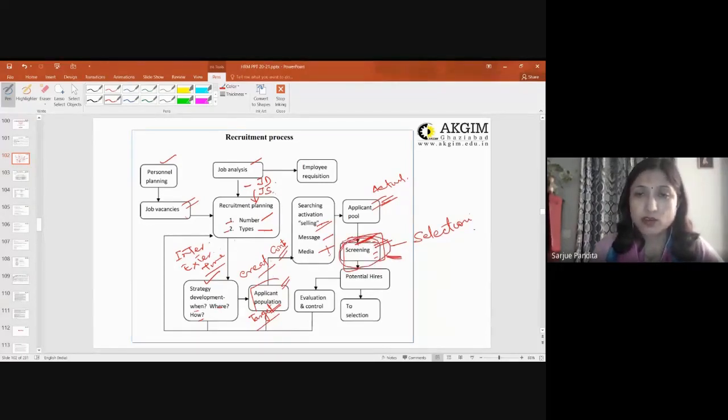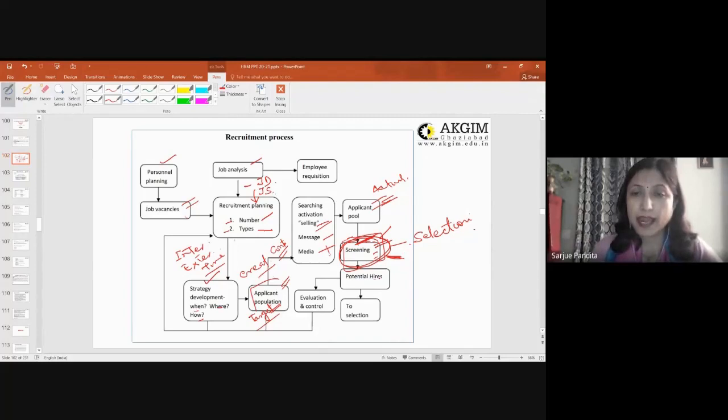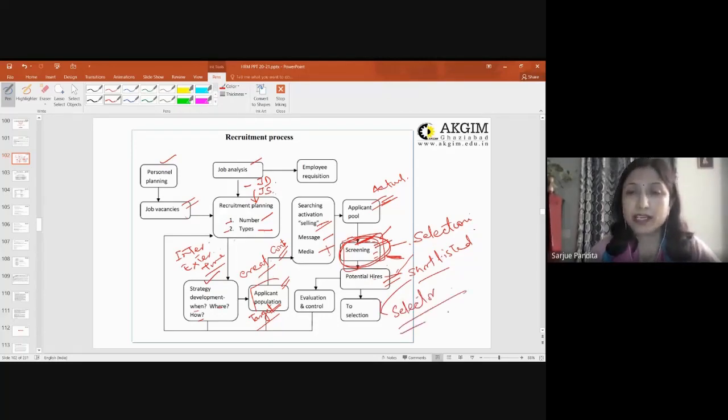Screening is common to both: it is the ending step of recruitment and the first step of selection, wherein you are screening your potential candidates. And then that will be shortlisting. Out of this pool, after screening, you will be shortlisting certain candidates, and out of these shortlisted candidates, you will then forward them to the selector. It could be a selector, a committee, a person, a board, whatsoever. Right? So this is the entire recruitment process.